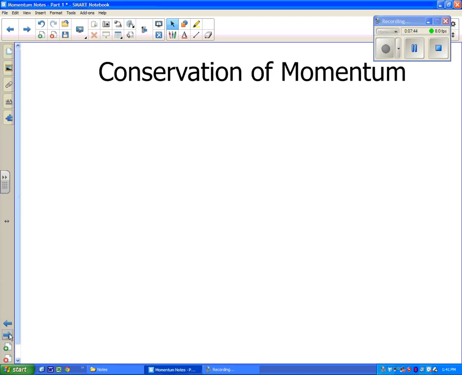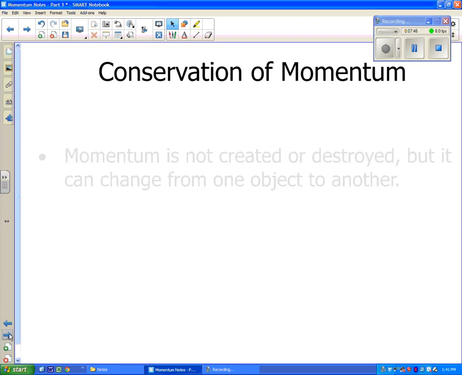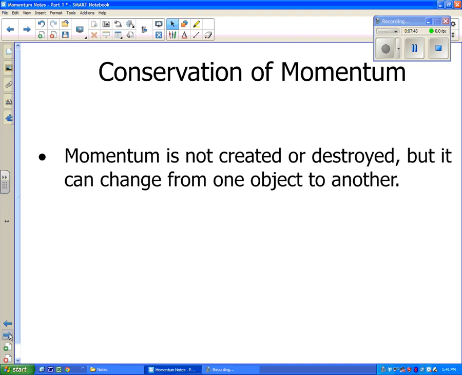All right, conservation of momentum says that momentum is not created or destroyed, but it can change from one object to another. And we said there are many conservation laws. We related it back to conservation of matter, which says matter cannot be created or destroyed in a chemical reaction. You learned about that in chemistry. So this is momentum, same idea, same principle.